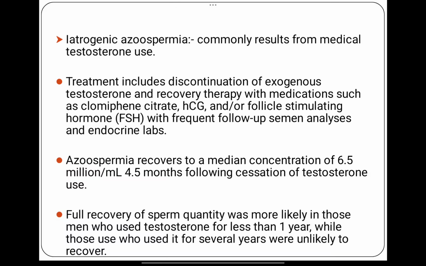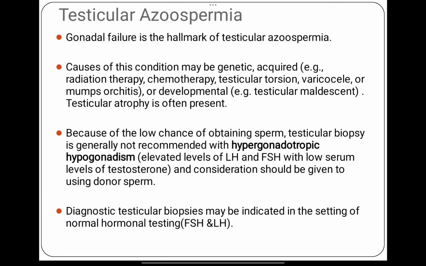Azoospermia recovers to a median concentration of 6.5 million per ml 4.5 months following cessation of testosterone use. Full recovery is more likely in those who stop testosterone within 1 year, while those who use it for several years are unlikely to recover.